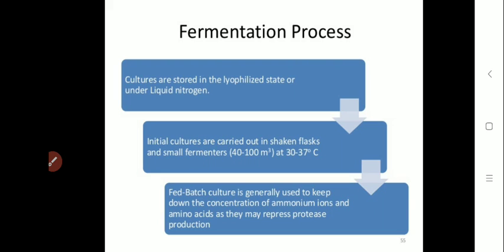This fed batch culture is generally used to keep down the concentration of ammonium ions and ammonium acids, as they may repress the protease production. So generally, fed batch culture is used so that byproducts like ammonium ions and ammonium acids will not be produced, which can reduce the production of protease enzyme.